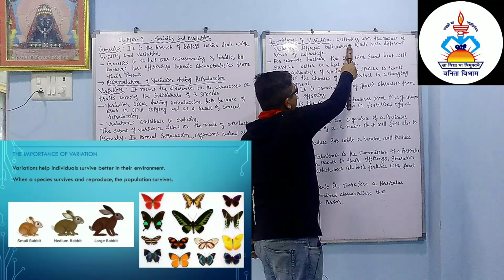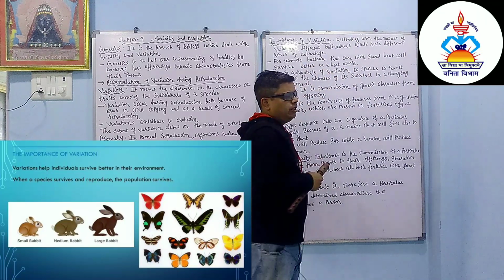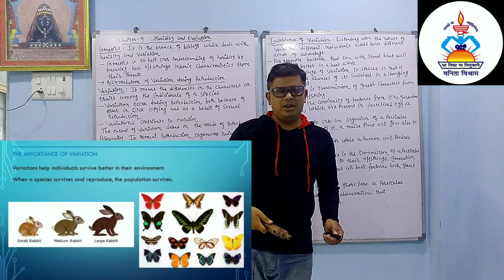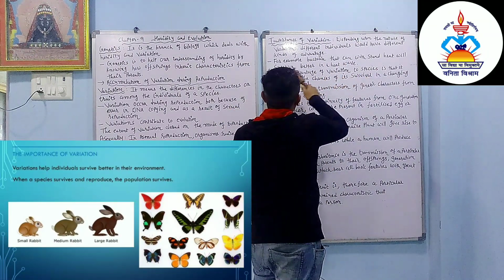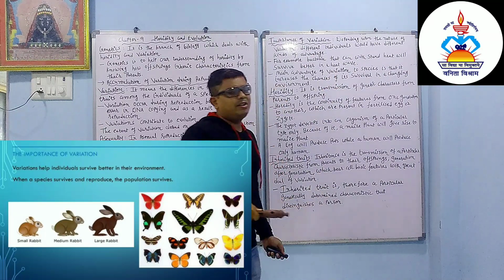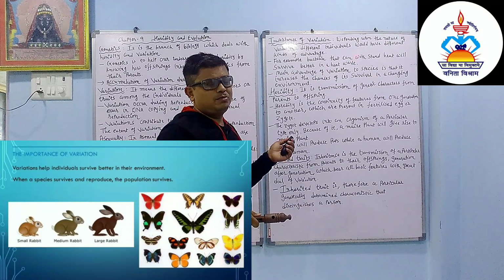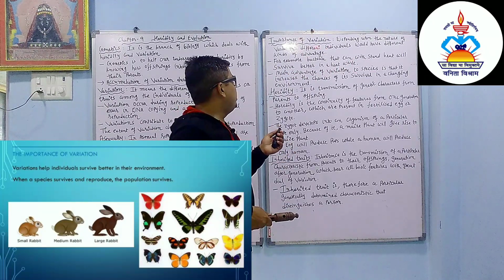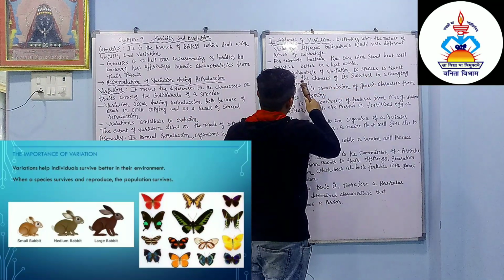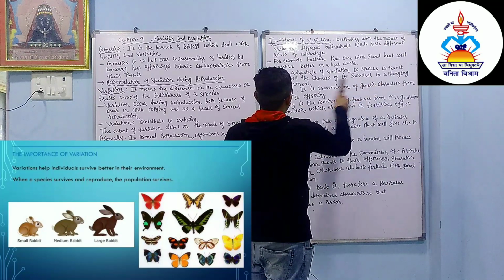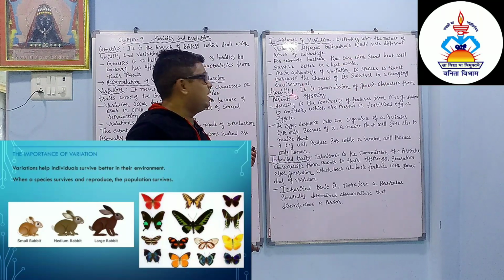Depending upon the nature of variation, different individuals would have different kinds of advantage. So variation has many advantages. For example, bacteria that can withstand heat will survive better in a heat wave. That is only because of variation. The main advantage of variation to a species is that it increases the chances of its survival in a changing environment. So the main thing here is survival in the changing environment.